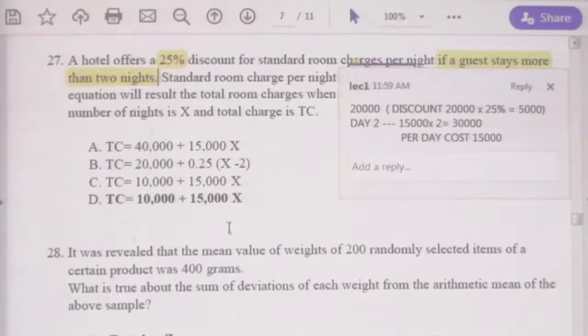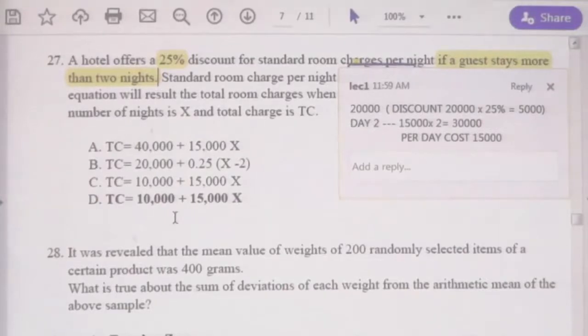Per night average is 15,000. Now, 15,000 into number of days is the total cost, but why did the examiner introduce an additional 10,000? That is the point you need to understand.